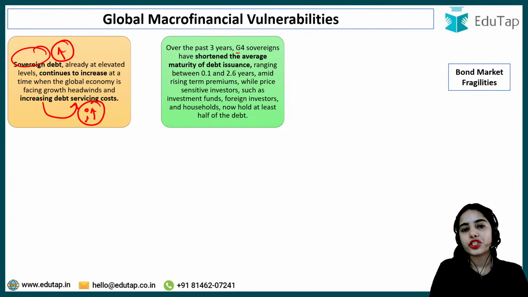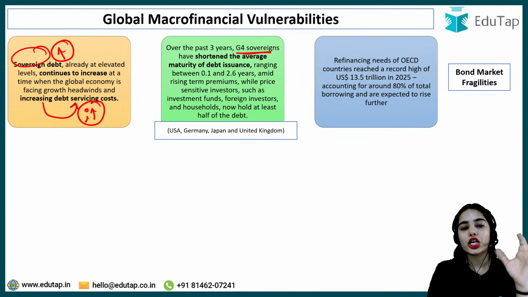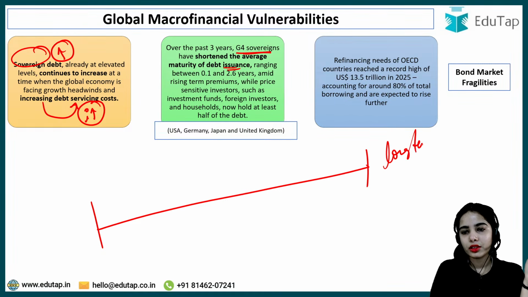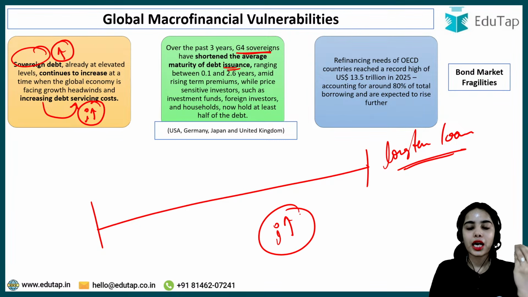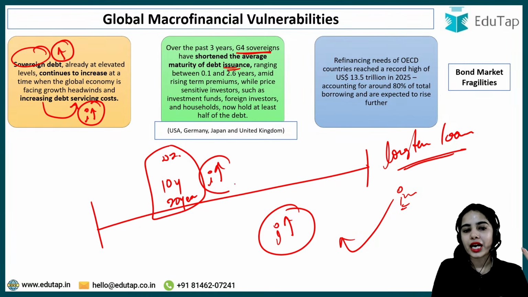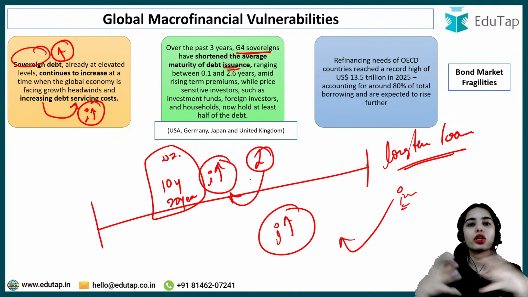Over the past 3 years, the G4 sovereigns, which are the USA, UK, Germany, and Japan, have shortened the average maturity of debt issuance. Basically this means that for long term loans, a higher interest rate has to be paid, because the investor is locking the money for 10, 20 years.